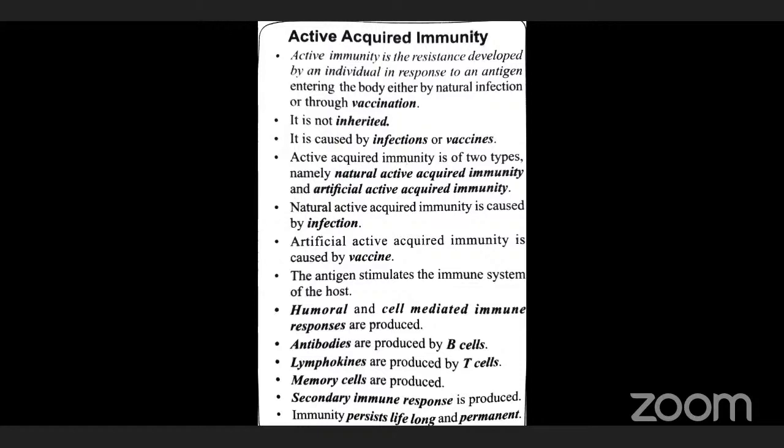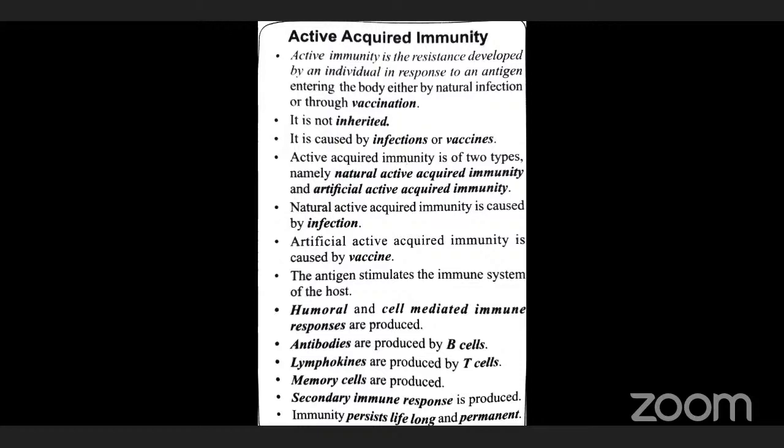Like that, the memory cell will react. After the production of antibodies against the polio virus, they will be stored in the memory cells. For what purpose? When the second time comes, we don't know, but microorganisms are present everywhere in the environment.